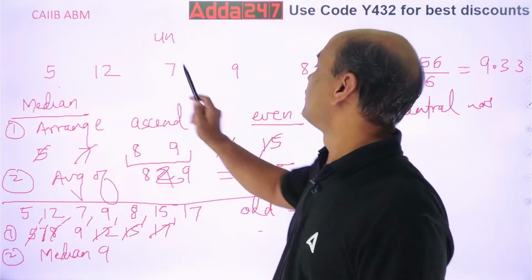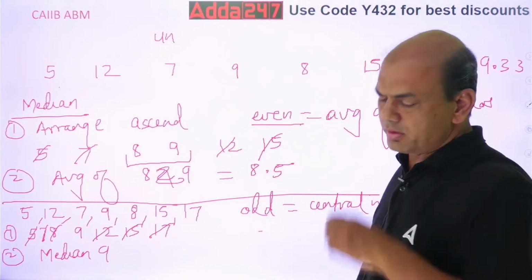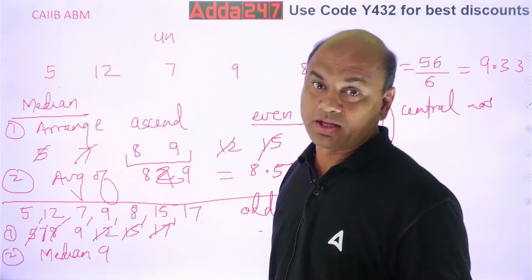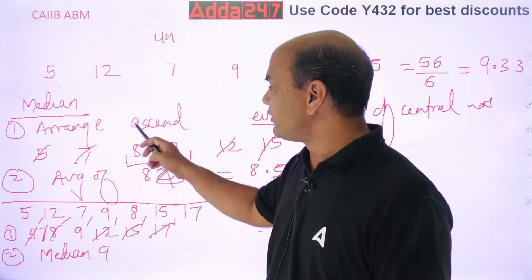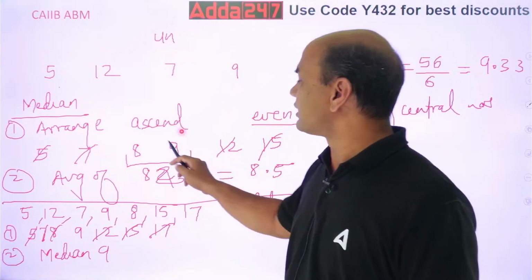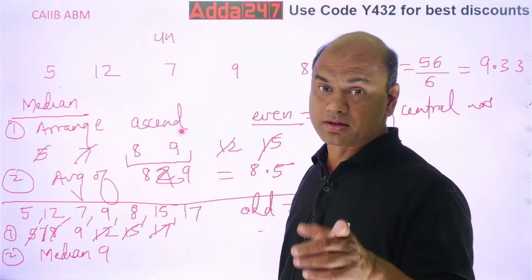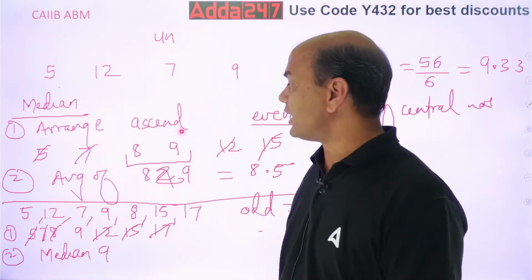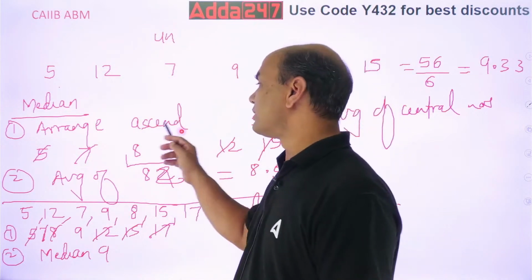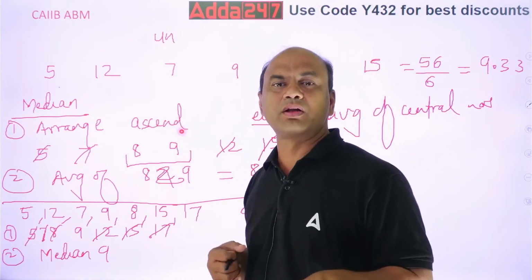Now look at this: 1, 2, 3, 4, 5, 6. 6 numbers are there. When the numbers are 6, it becomes difficult. Even numbers. You have arranged them 5, 7, 8, 9, 12, 15. Now at the center, there is no single number. Take the average of the two central numbers if they are even. And if they are odd, then directly take the central number. So that is about median. This is just additional, because you will definitely get a question on median in the exam.